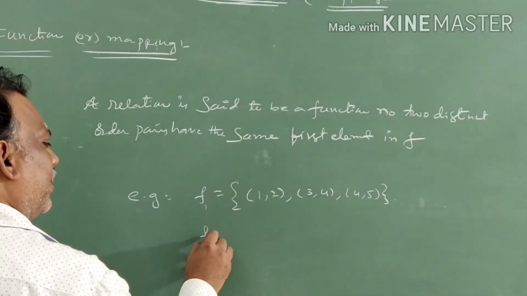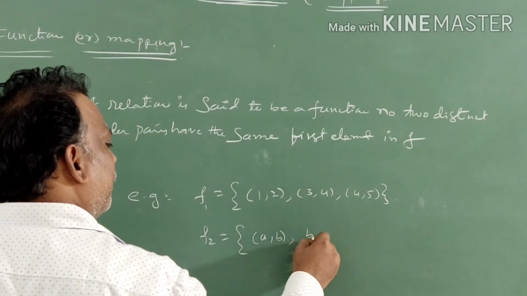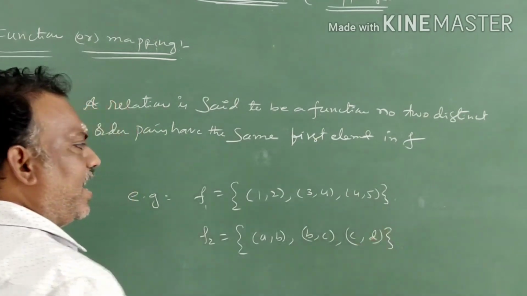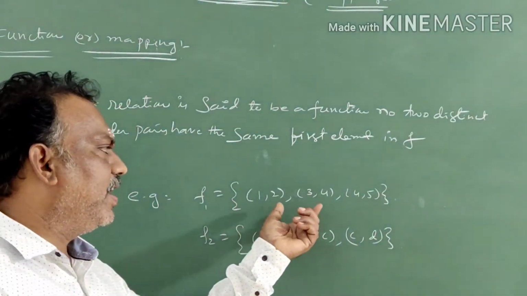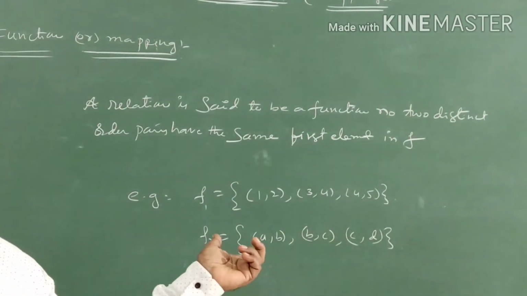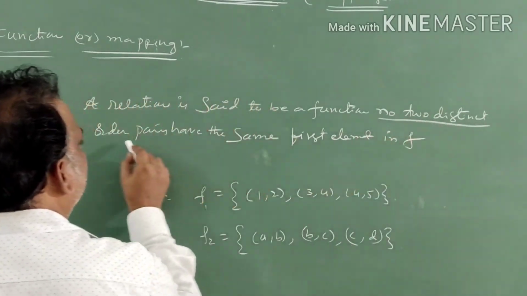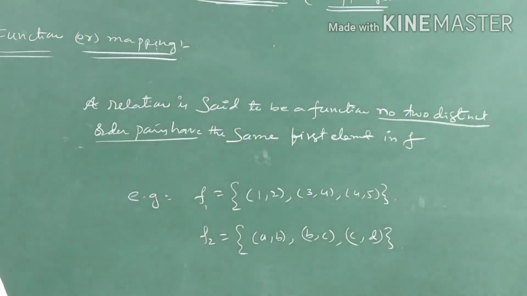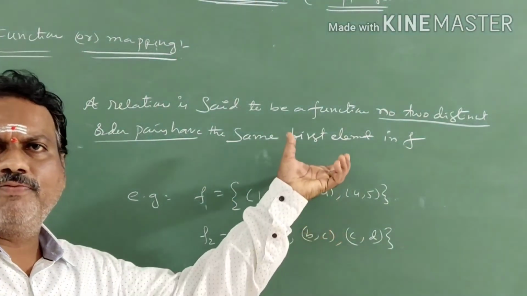Or this is f1. We will write one more also: ordered pairs (A, B), (B, C) and (C, D). You can check any two ordered pairs. Distinct means different ordered pairs. For any two different ordered pairs, the first coordinate will not be the same. That's why no two distinct ordered pairs have the same first element in f. So that's why it is an example of a function.